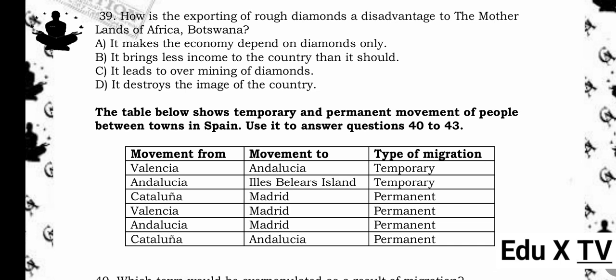39. How is the exporting of rough diamonds a disadvantage to the motherlands of Africa, Botswana? A. It makes the economy depend on diamonds only. B. It brings less income to the country than it should. C. It leads to overmining of diamonds. D. It destroys the image of the country. The answer is B. It brings less income to the country than it should. Reason being, rough diamonds are sold at lower value. If processed locally, the country could earn more revenue through value addition.